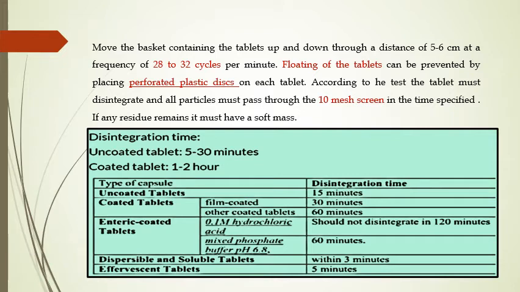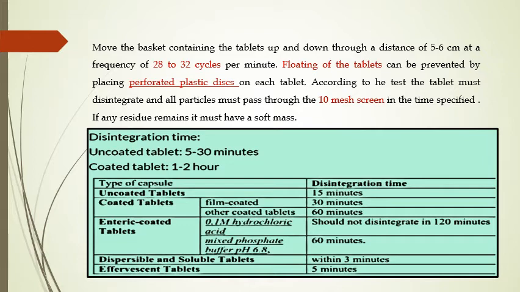Floating of a tablet can be prevented by placing a perforated plastic disc. As we see in the diagram, there is an opening at the top. So if we place a tablet in that disintegration apparatus, there is a chance of the tablet floating during continuous testing. So here we place a perforated plastic disc on each tablet. According to the test, the tablet must disintegrate and all particles must pass through the 10 mesh screen in the time specified. If any residue remains, it must be a soft mass.